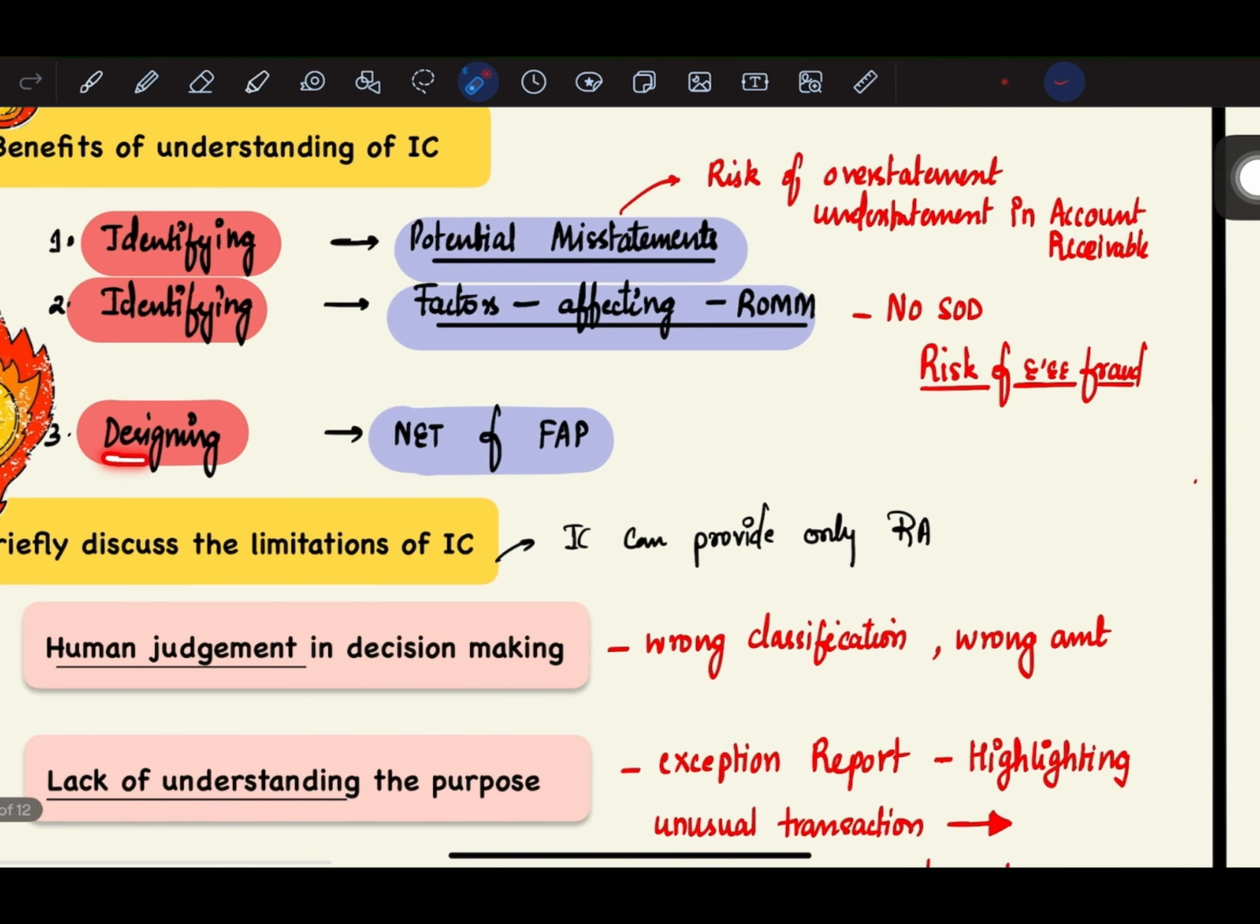Next benefit is designing nature, extent and timing of further audit procedures. So we all know that first we start with risk assessment procedures, then we go ahead and do the test of controls, and then we do substantive analytical procedures, and in substantive analytical procedures we have further audit procedures. So basically, when you understand the internal control properly, then you'll be able to design nature, extent and timing of further audit procedures also properly. So these are the three benefits of understanding internal control.